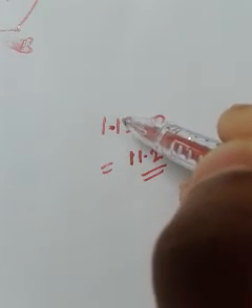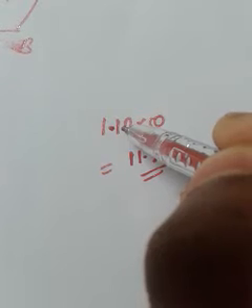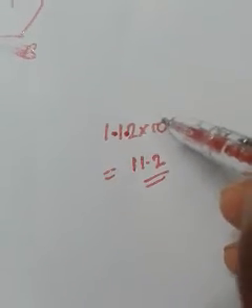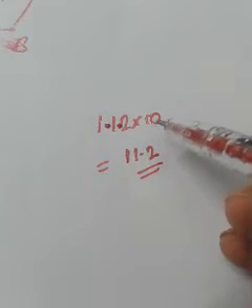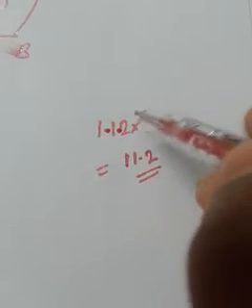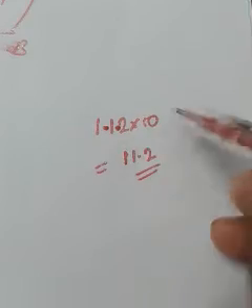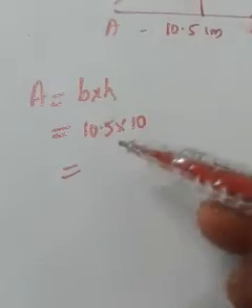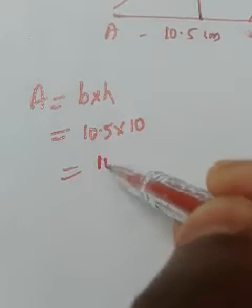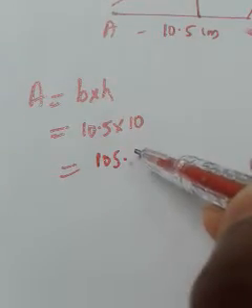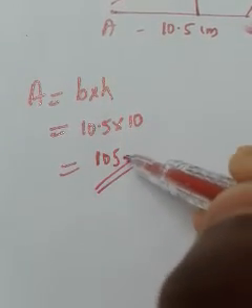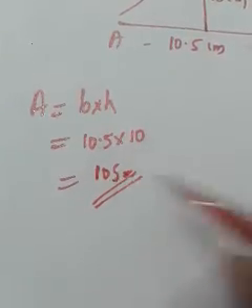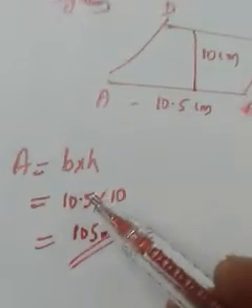If you multiply with 100, you have to go two positions to the right. So 10.5 into 10 should be 105, because now the point is here.